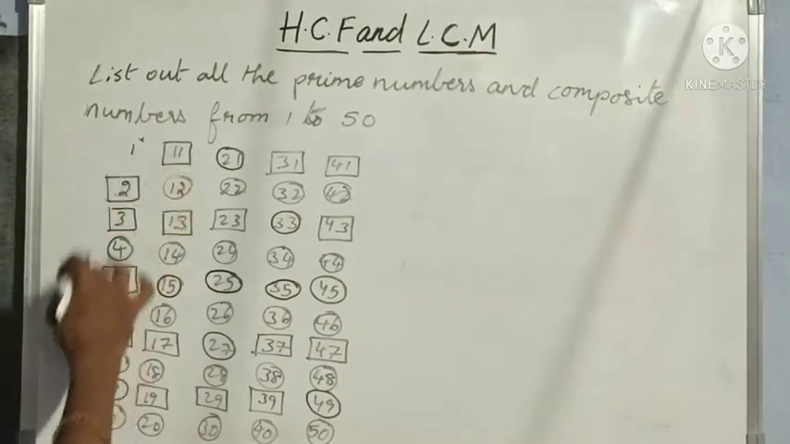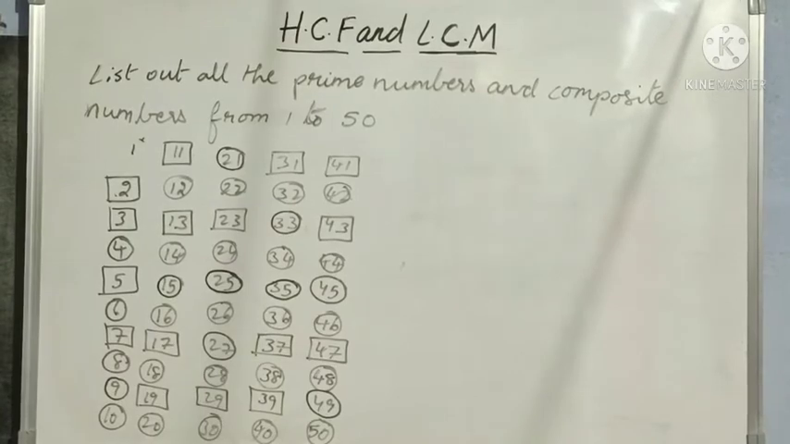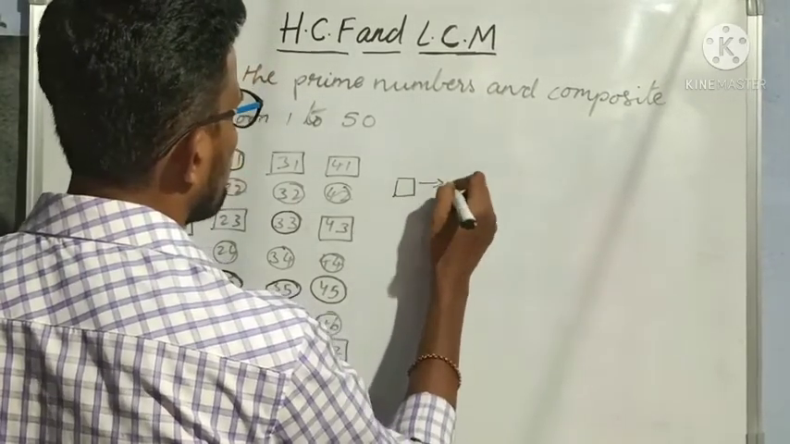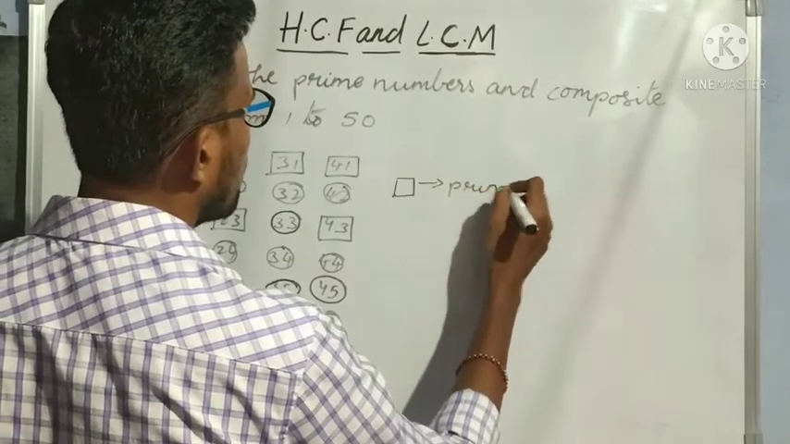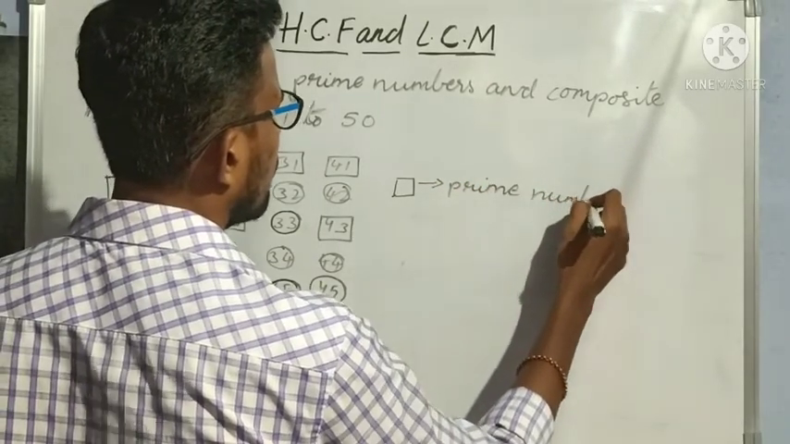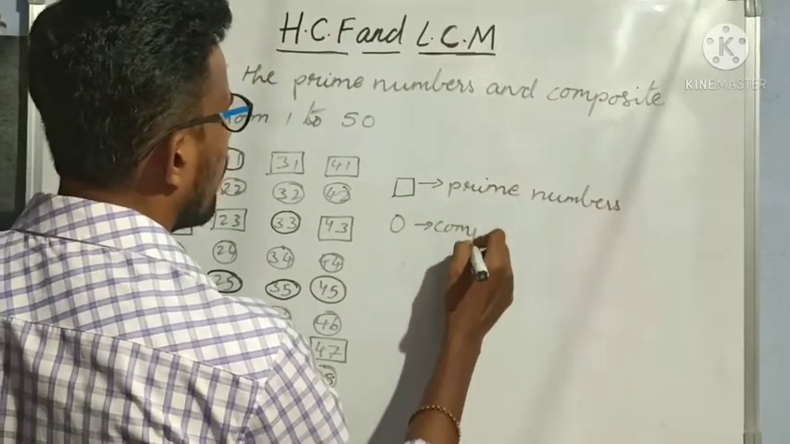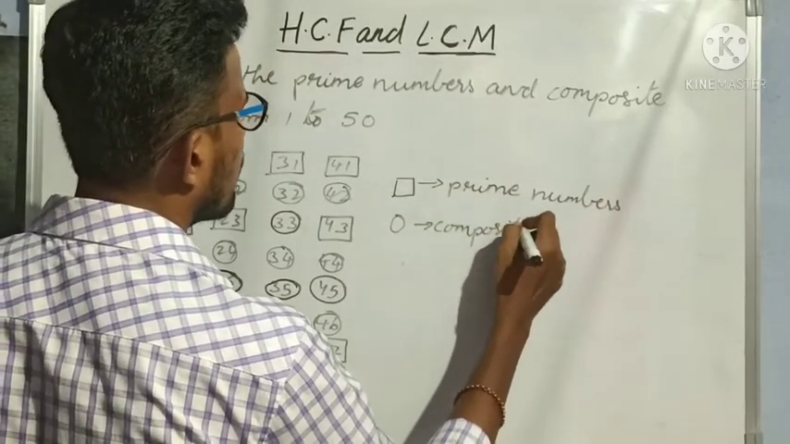Now whatever the numbers are kept in box, all those numbers are prime numbers. So I can write like this. Box represents what type of numbers? Prime numbers. Okay. And circle represents what type of numbers? Composite numbers.